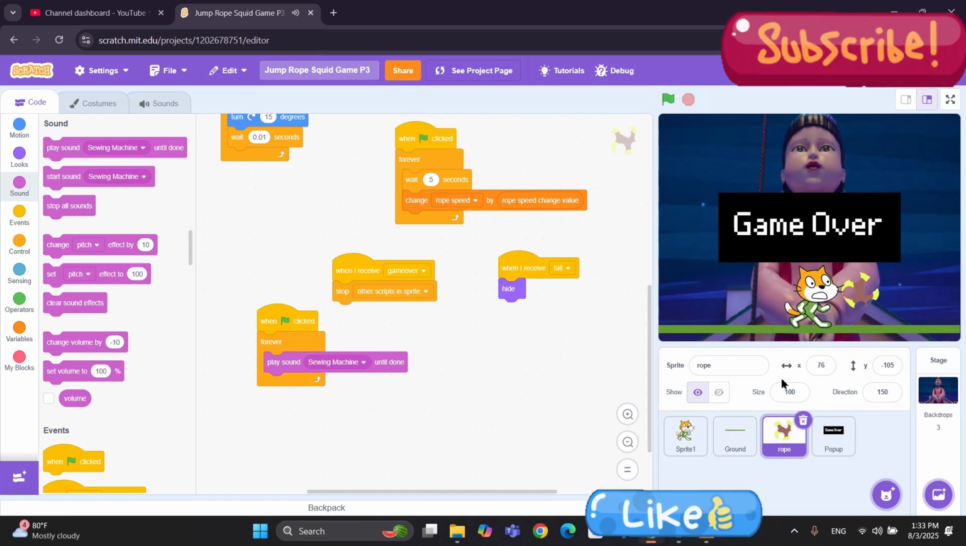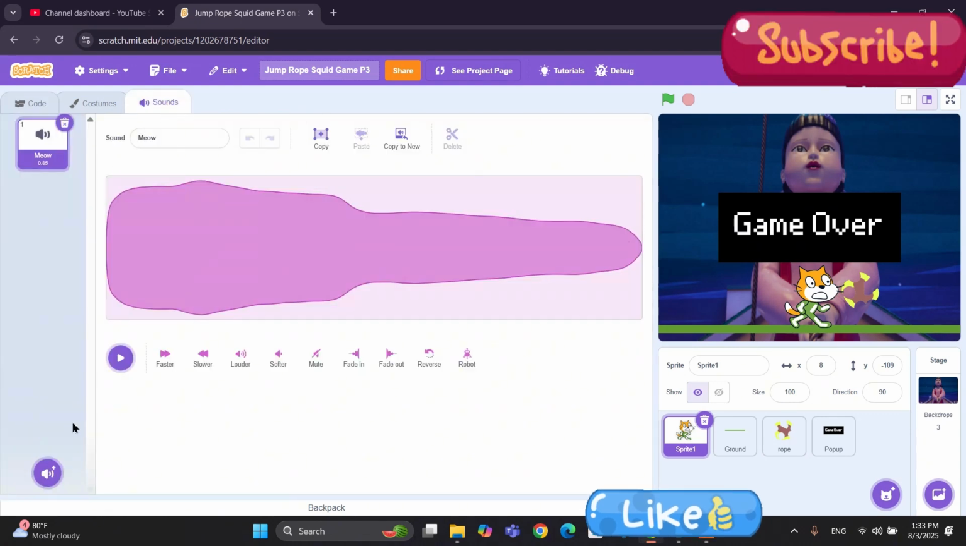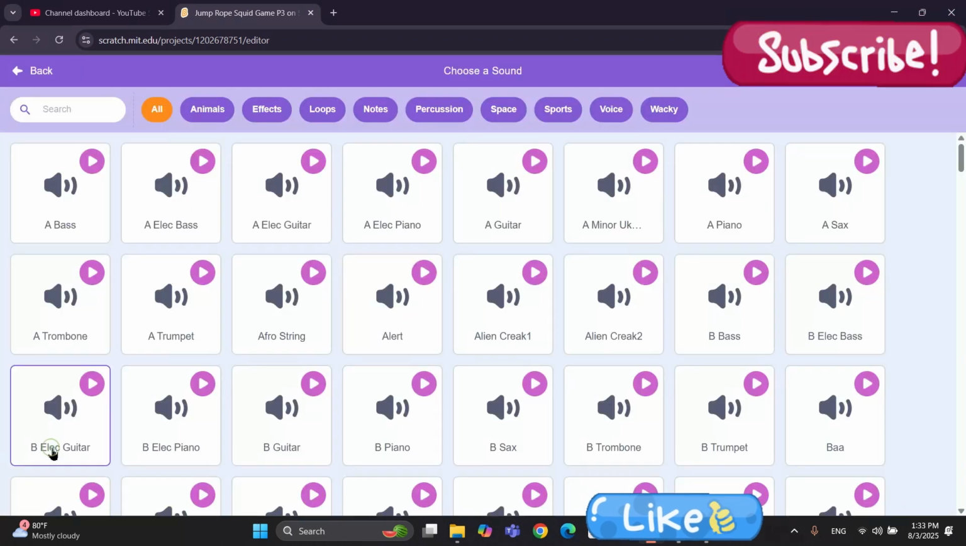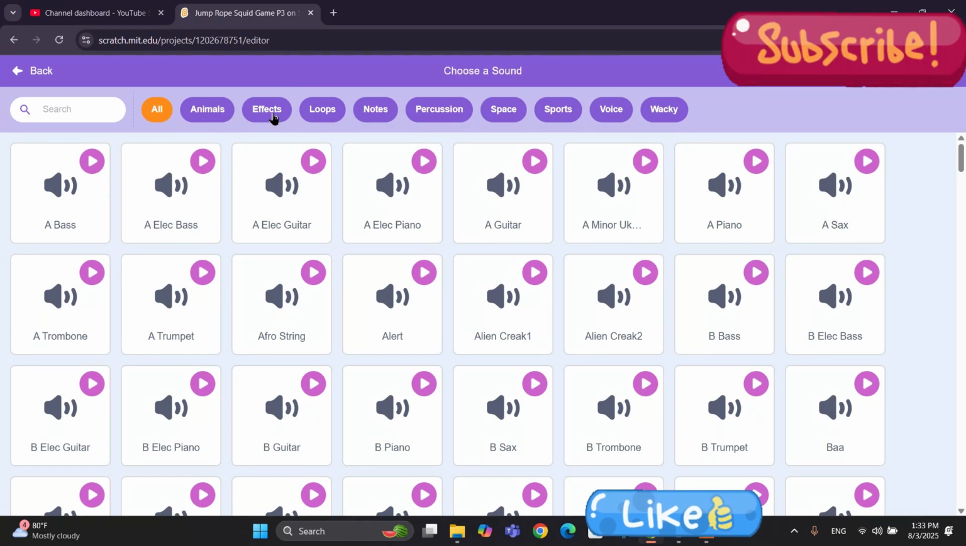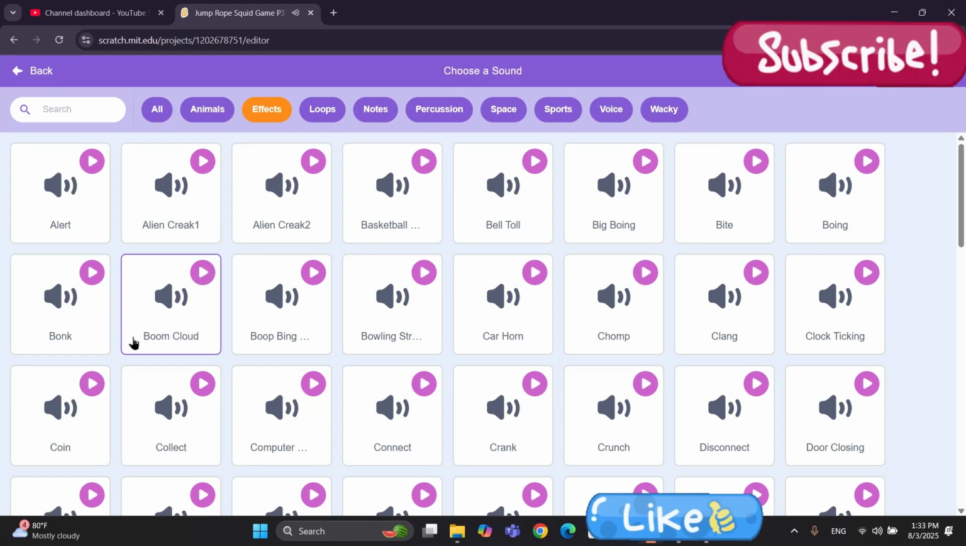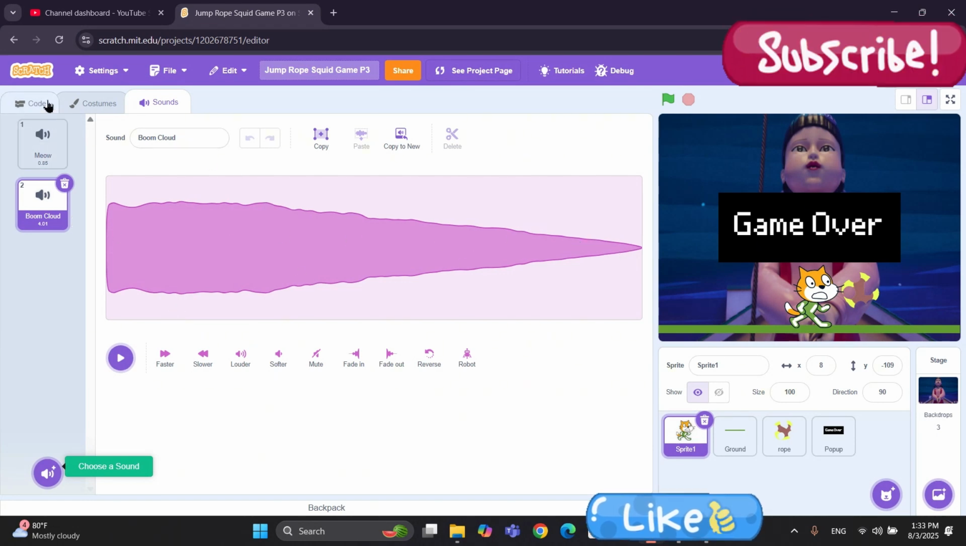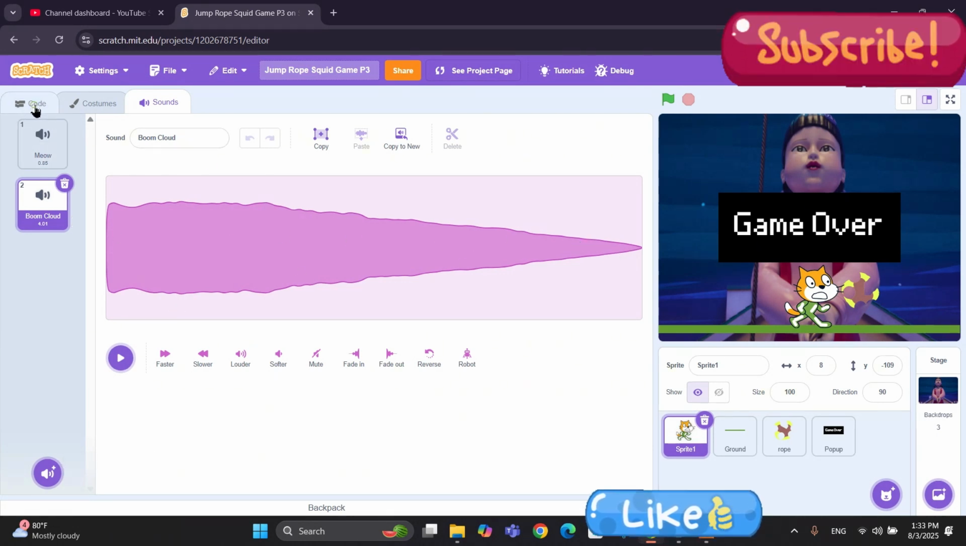Okay, now let's make that sound. For that, let's click on Sprite1, that is our player sprite, and next let's click on the sounds tab, and let's choose a sound. For the hitting effect, I will go to sound effects first, and this sound, boom cloud, looks good for the sound effect. We don't have to do anything, just keep it like it is and click on the code.